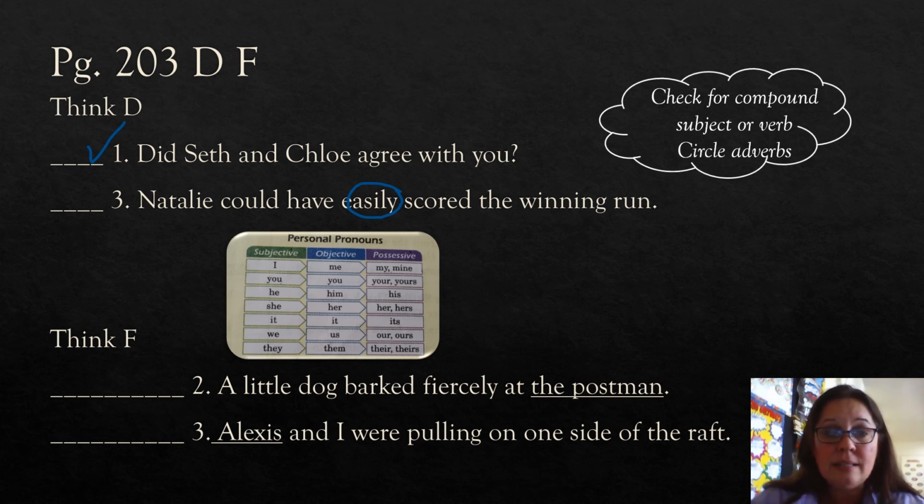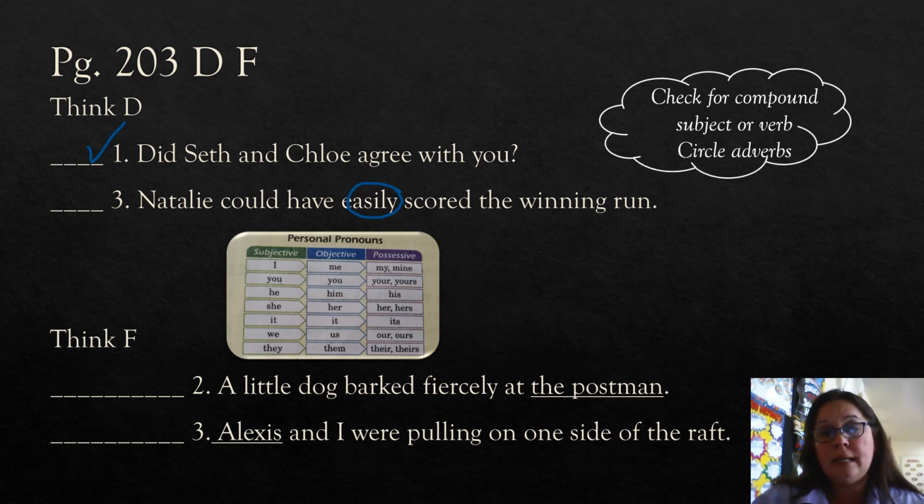And I went ahead and stuck in your little personal pronoun chart to remind you about our pronouns and what form to use them in. Remember, you're talking about yourself or you're part of a group, or you're talking about another part of a group at the end, they. Again, some of them start out with just you, and then it goes into a group.